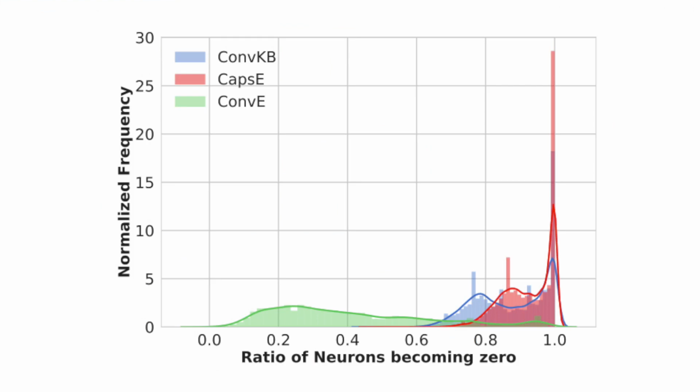So what's causing this unusual score distribution? Turns out this unusual score distribution can be explained by the high ratio of neurons turning 0 after applying the ReLU activation function. As you can see here, we found that in ConvKB and CapsE, 87.3% and 92.2% of neurons become zeros after applying the ReLU activation. This is very high compared to the ConvE level at 41.1%. Because of this zeroing, the representations of triplets become very similar during training, and that's why it leads to very similar, if not the exact same score, between valid triplets and negatively sampled triplets.